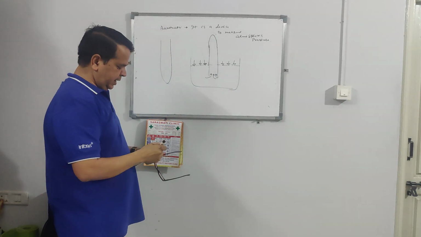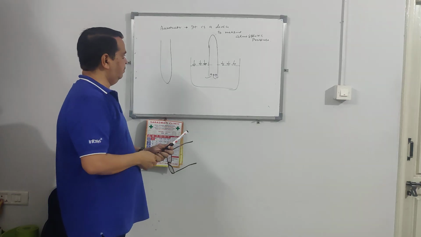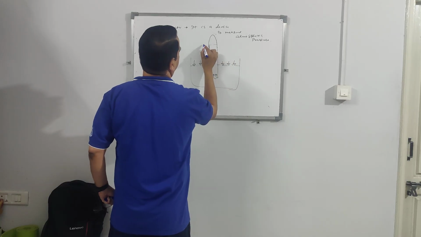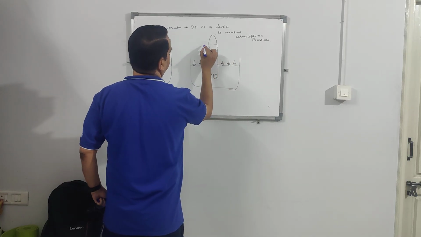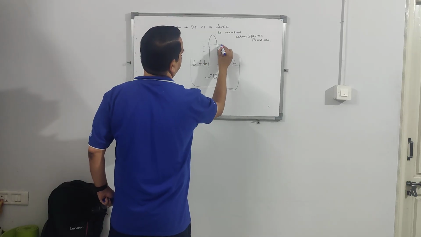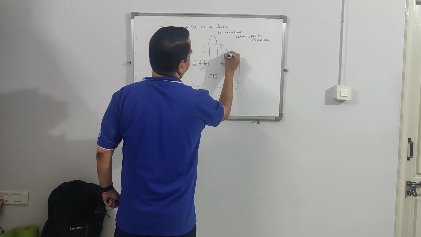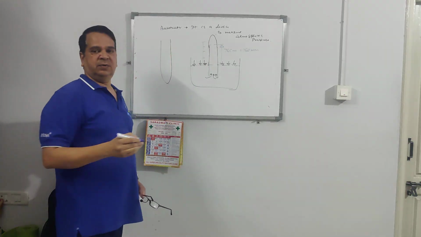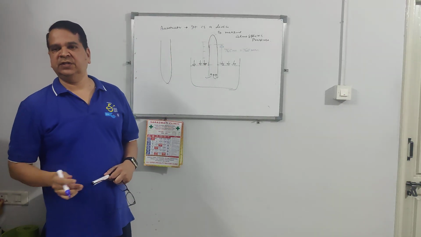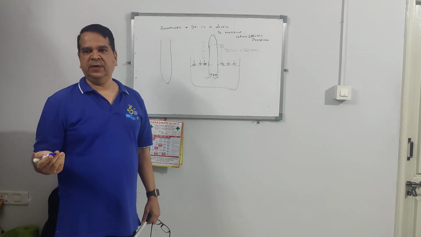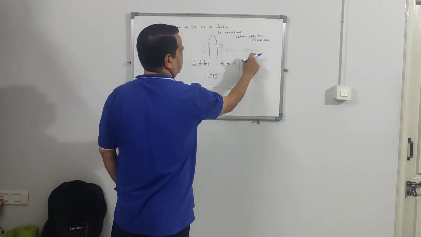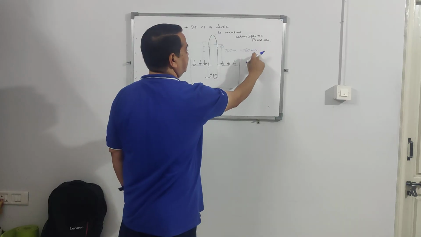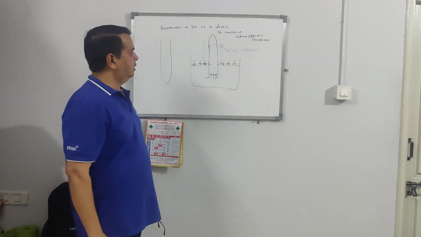So what is that height? Typically in a barometer, this height is up to here, and you will have a scale to measure it. This height comes out to be 76 centimeters or 760 mm. So atmospheric pressure is equal to 76 centimeters of mercury or 760 mm of mercury.